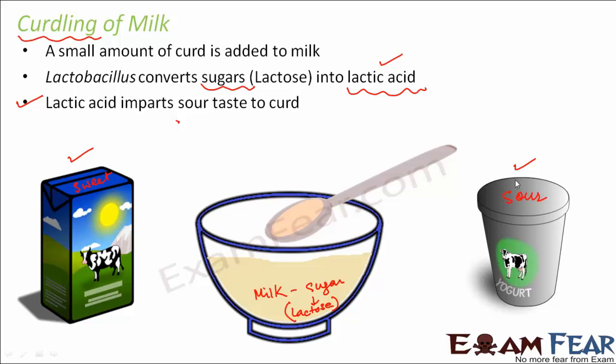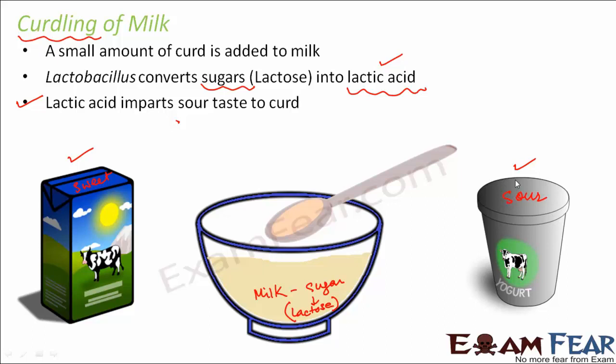So at a suitable temperature, normally room temperature, these lactobacillus start to grow and multiply. Now as lactobacillus grow and multiply, what happens? More and more coagulation of proteins takes place. As I said, the milk proteins start coagulating. Therefore, the nutritional quality is also improved. For example, if you compare the nutritional quality of milk with that of curd, you will see that in curd, the content of vitamin B12 is much more than that of milk. So all these changes happen.